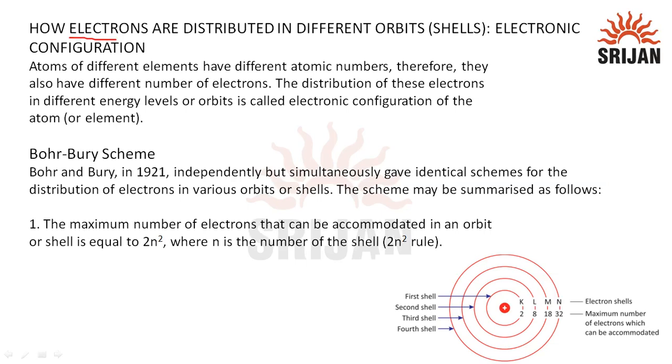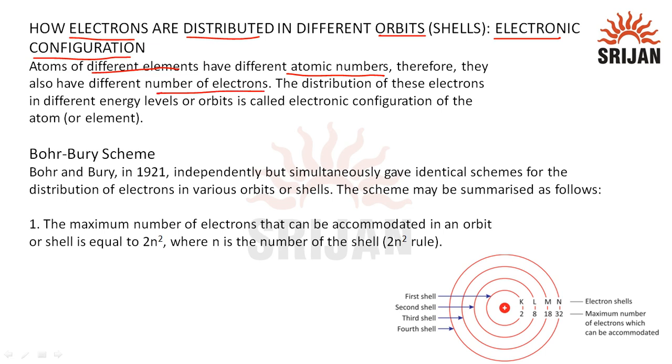How electrons are distributed in different orbits or shells: electronic configuration. So here we will study how the electrons are distributed in different shells or orbits, and we will have the idea of the electronic configuration. The atoms of different elements have different atomic numbers, therefore they also have different numbers of electrons.